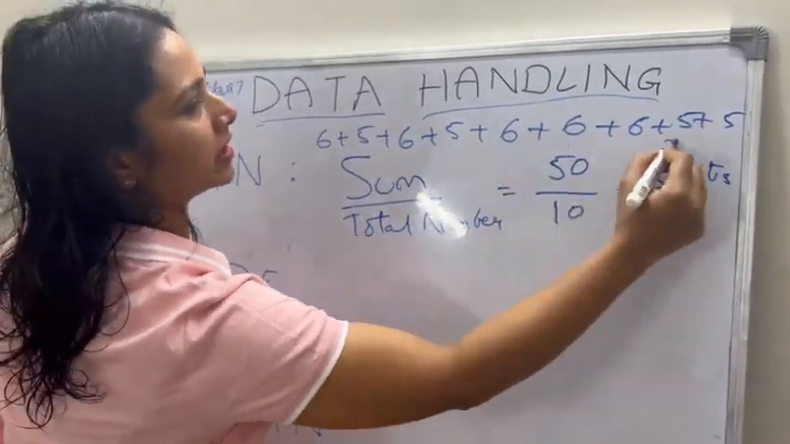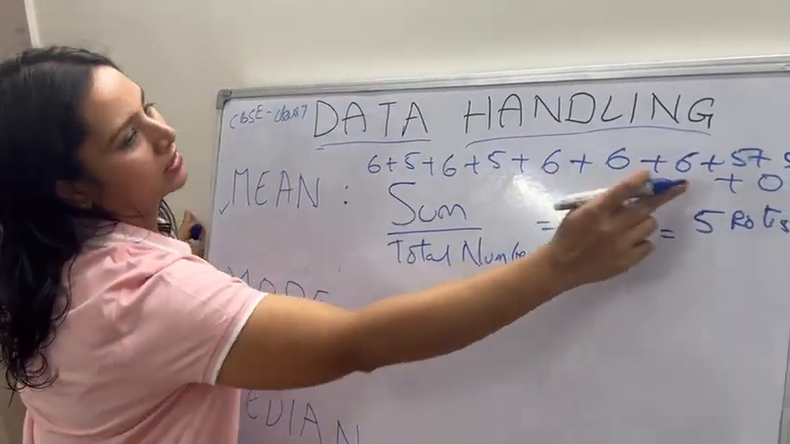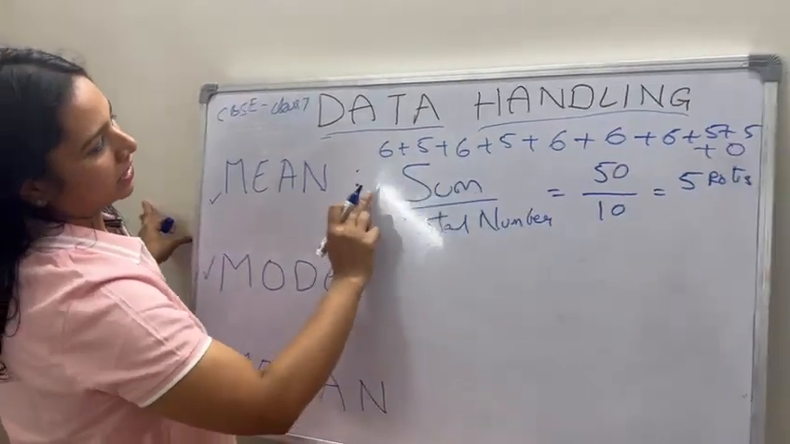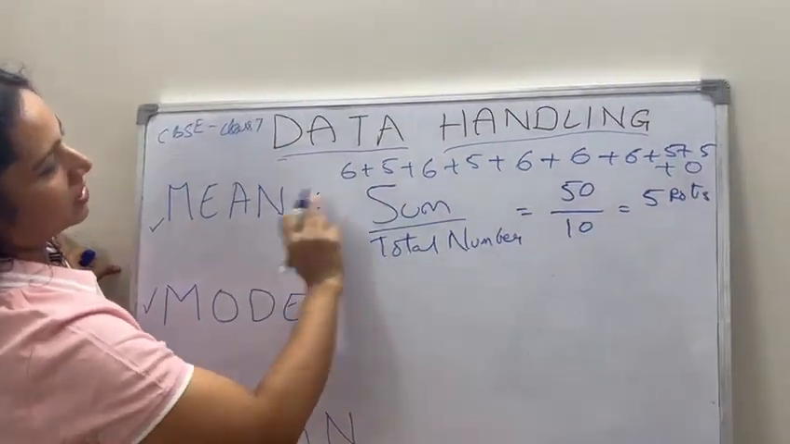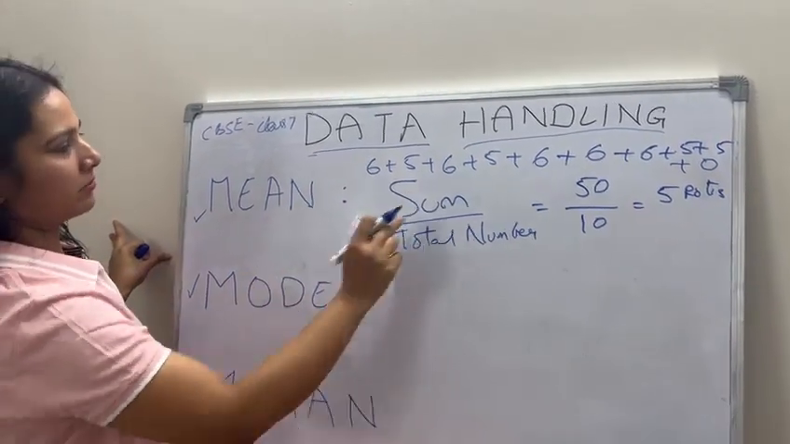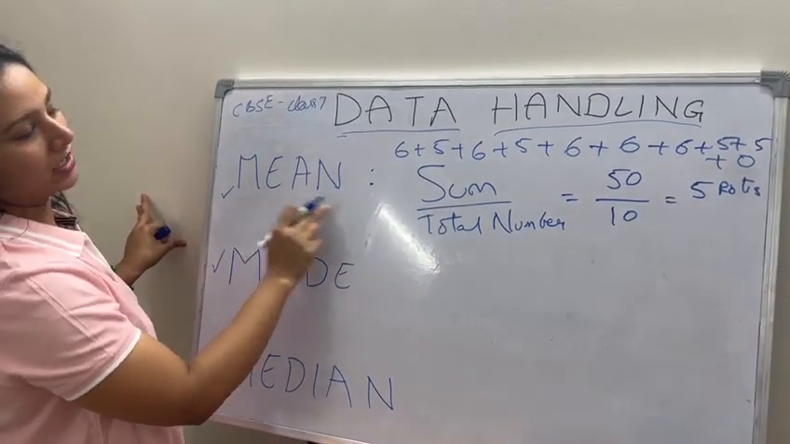So the number of students is 10, the average of the 10 students who ate rotis. We can calculate this as the sum divided by the total number of students, that is, the sum of the rotis eaten by the total number of students. That is how we calculate the mean.